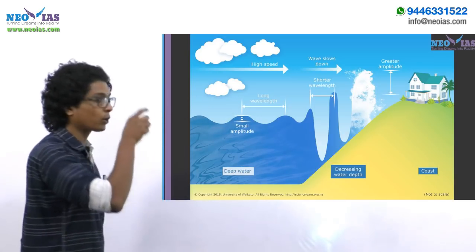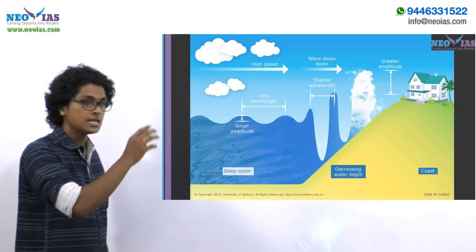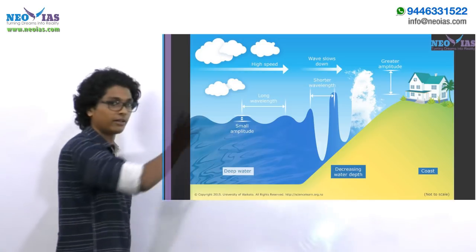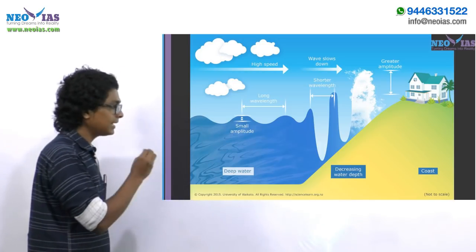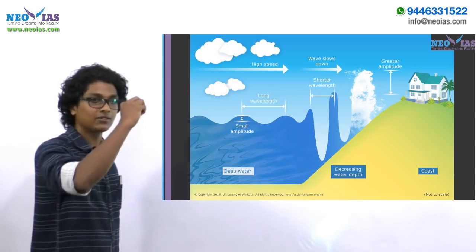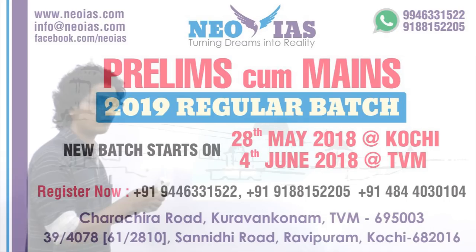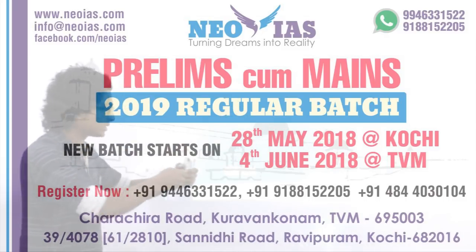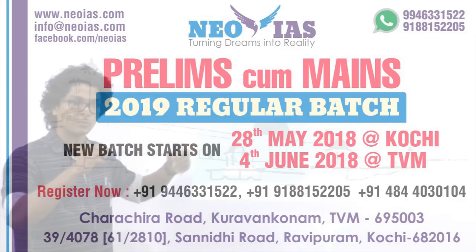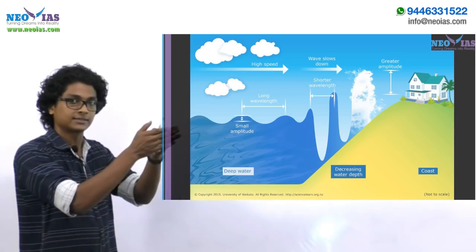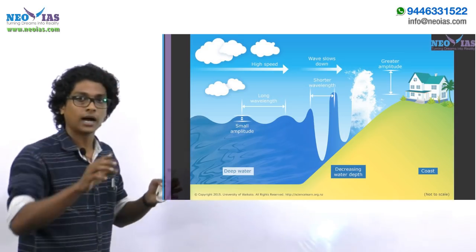Now they are like a product, like if energy is E, the quantity will be equal to the wavelength into wave height, right? So it means that if wavelength is higher, the wave height will be less, right? Imagine a wave having long wavelength, right? It will be stretched. In that scenario, the wave height will be very less. But if the wavelength is less, right, the wave height will be higher.